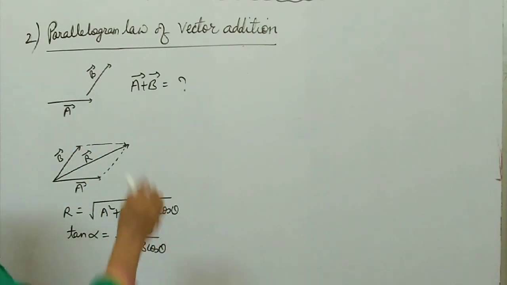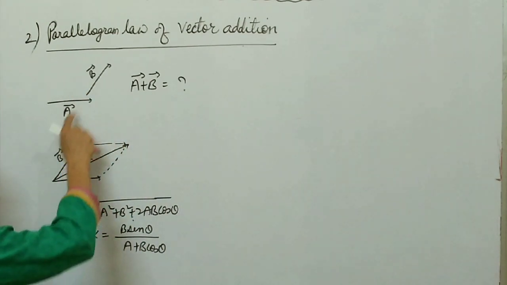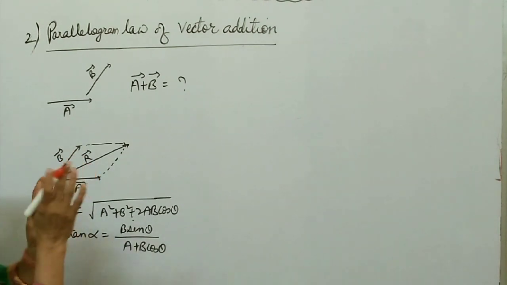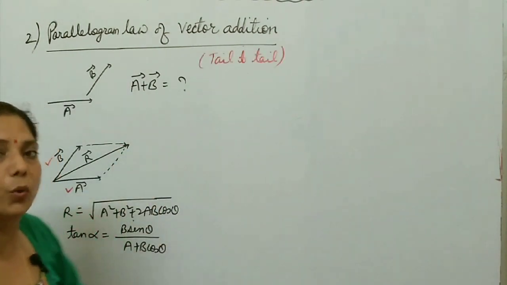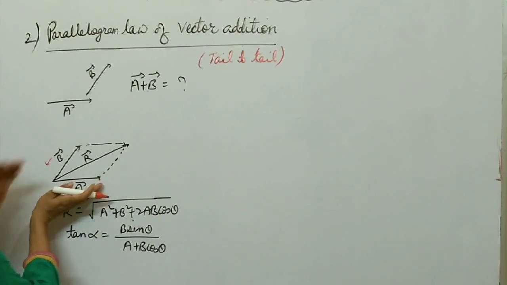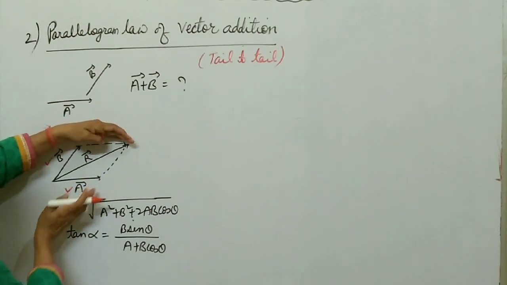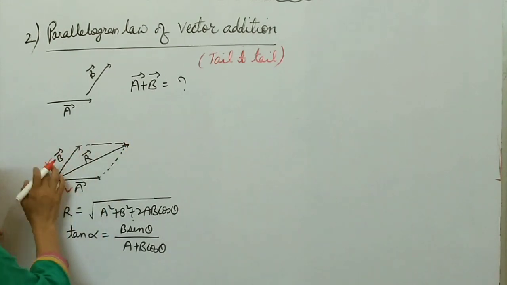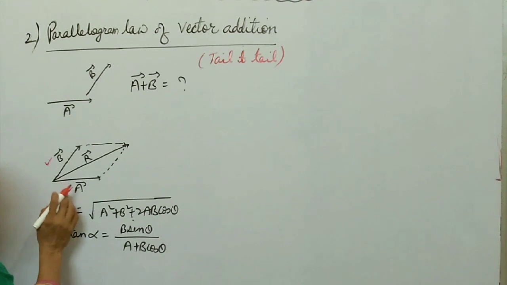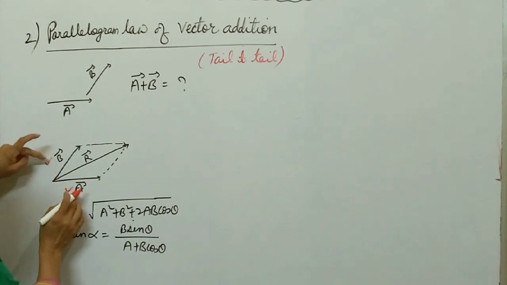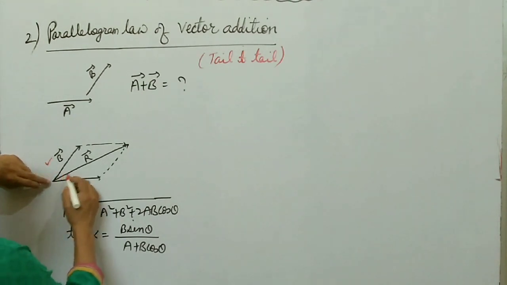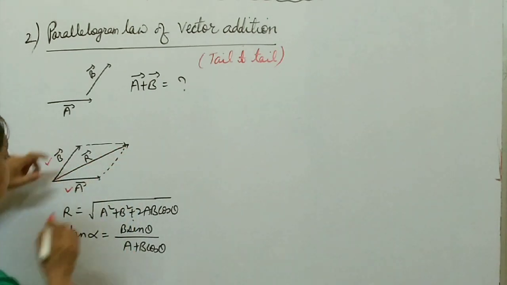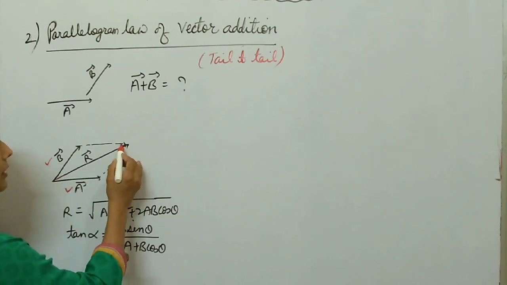What is this? Suppose there are two vectors A and B, and if these two vectors represent the two adjacent sides of a parallelogram. Parallelogram, you know, opposite sides are equal and parallel. If this one is A, there are opposite sides. This one is also A and parallel to A. If this one is B, then this one is also B, parallel and equal to B. So if these A and B vectors represent two adjacent sides of a parallelogram, then their resultant is represented by the diagonal of this parallelogram. This one is diagonal of the parallelogram, right?